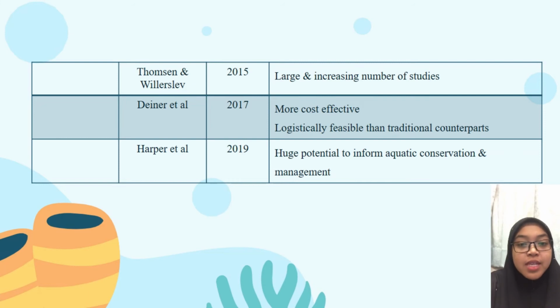In 2015, researchers found that a large and increasing number of studies have utilized eDNA in a variety of environments. Then, in the past four years, Danner et al. found that eDNA is more cost-effective and logistically feasible than traditional counterparts. Lastly, for the recent study in 2019, Harper et al. found that this tool has huge potential to inform aquatic conservation and management.